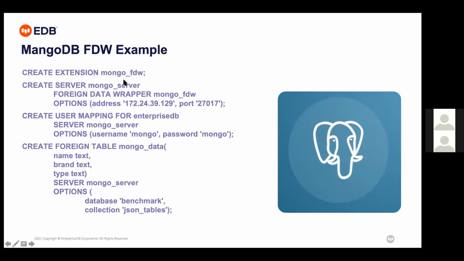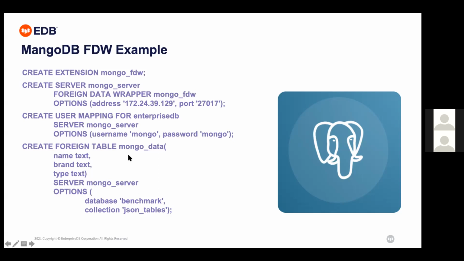Here I have created the extension, the MongoDB foreign data wrapper, and then I'll create the Mongo server. When I create the Mongo server, I map to the particular Mongo server, providing the IP address and the port of the MongoDB server. After that, I'll create the user mapping for Enterprise DB, because I will log in to my PostgreSQL server as an Enterprise DB user, and it will map to the Mongo server.